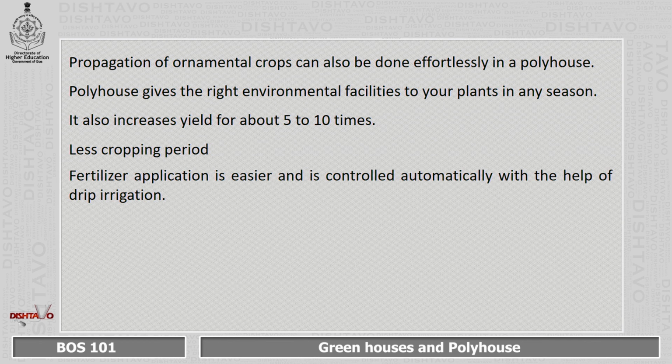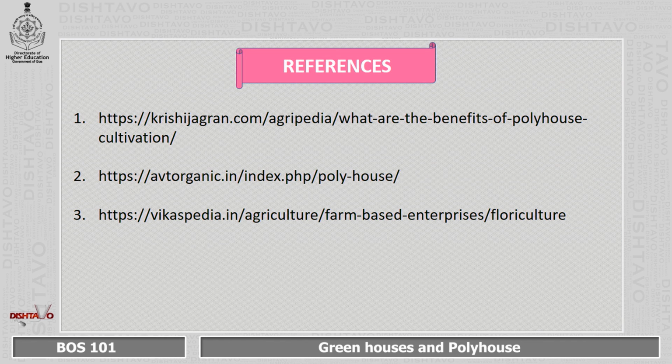Polyhouse gives the right environmental facilities to your plants in any season. It also increases yield for about 5 to 10 times. Less cropping period. Fertilizer application is easier and is controlled automatically with the help of drip irrigation. These are the references.